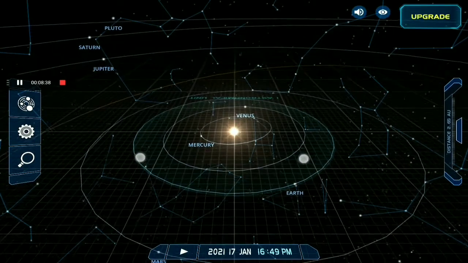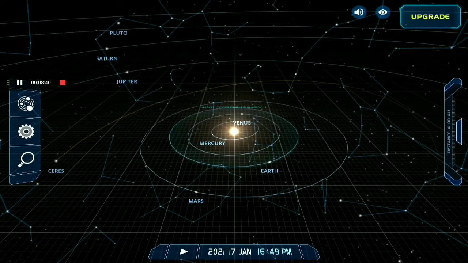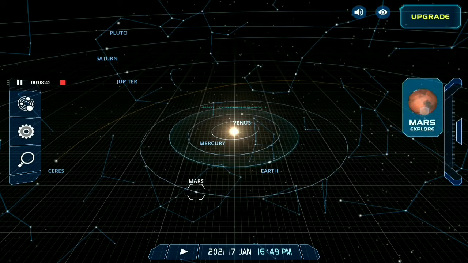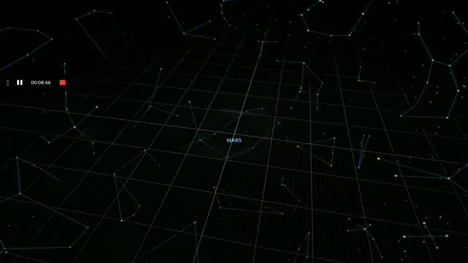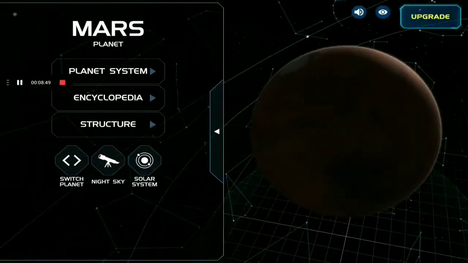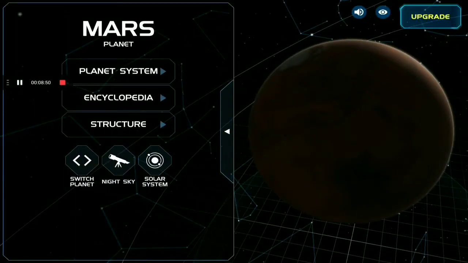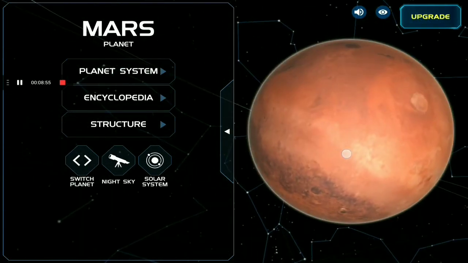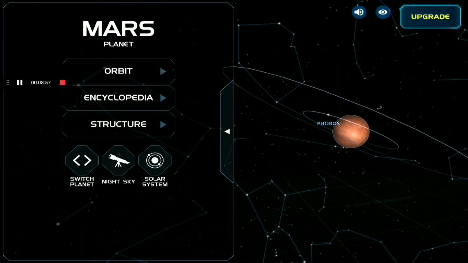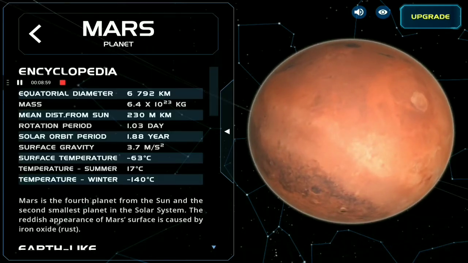Now let us see our Mars. Mars is the fourth planet, and it is also known as the red planet, because the soil of Mars is reddish in color. And now we will see about it.